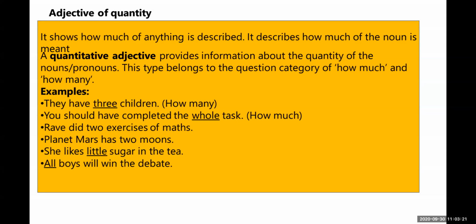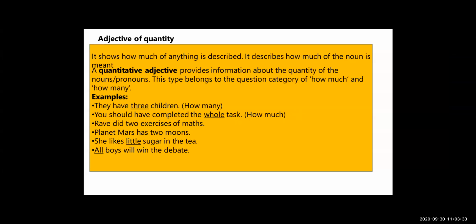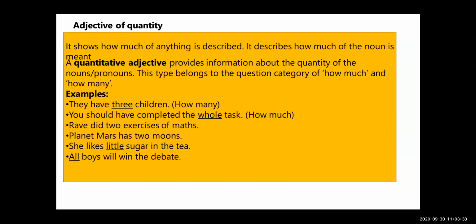Now see, Rave did 2 exercises of maths. How many exercises? 2 exercises. Planet Mars has 2 moons. How many moons? 2 moons. She likes little sugar in the tea. How much sugar? Little sugar. Now, all boys will win the debates. How many boys? All boys.